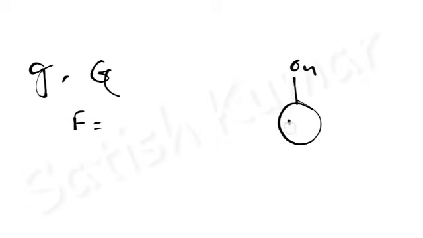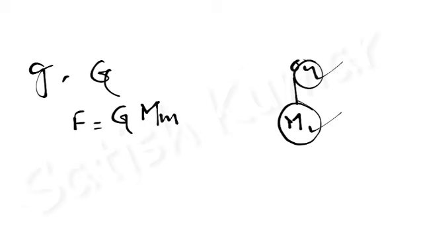If capital M is the mass of the earth and small m is the mass of the body, then F is equal to capital G, capital M mass of the earth and small m mass of the body, and here the distance between these two means the distance from here to the center of the earth.